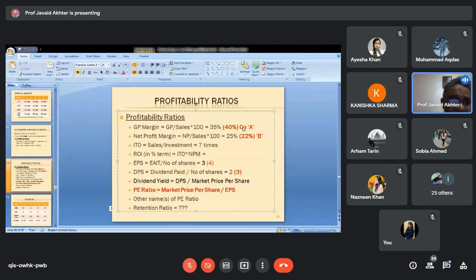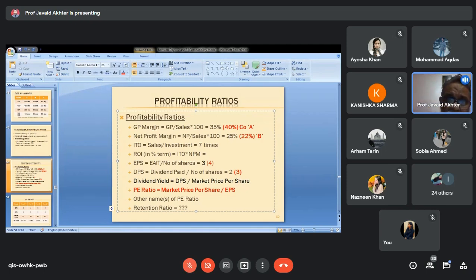So a company should try to reduce its indirect expenses so that it can improve it. Or if you have this data for various years, that too will give you enough insight. Or one can say, if it is the case of the same company, that between 35 and 25 is the 10% margin which the company is spending on indirect expenses. So once you have tabulated data, a lot of important insight and decisions can be taken.